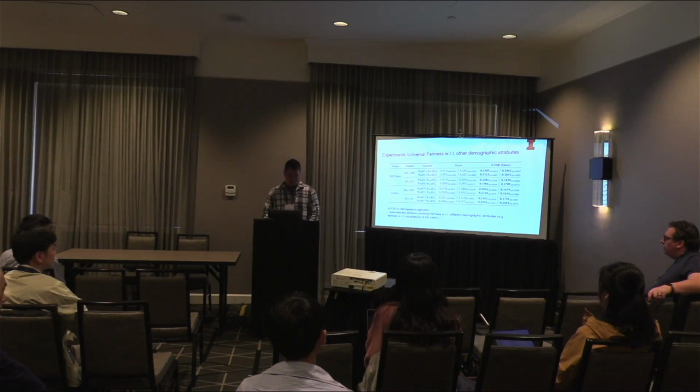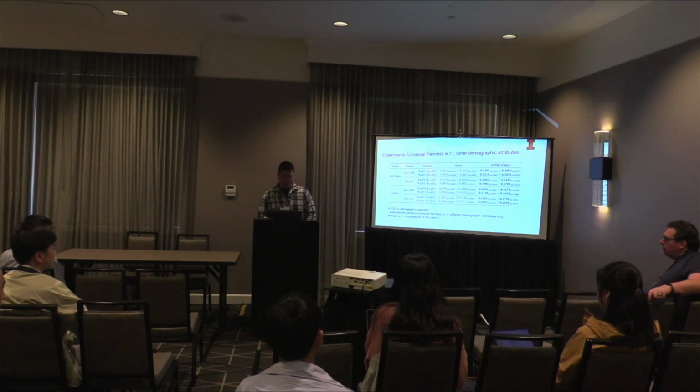Now the last result is about a property of our method, which we call universal fairness. Because during training, we do not require our method to use specific demographic labels or sensitive attributes, we expect our method can automatically achieve universal fairness with respect to different attributes.